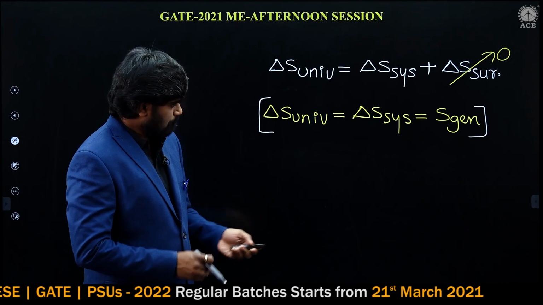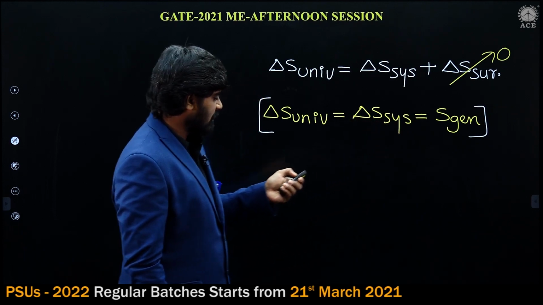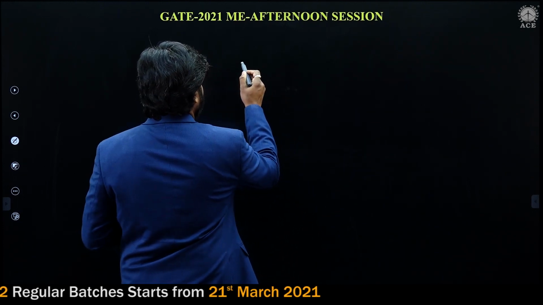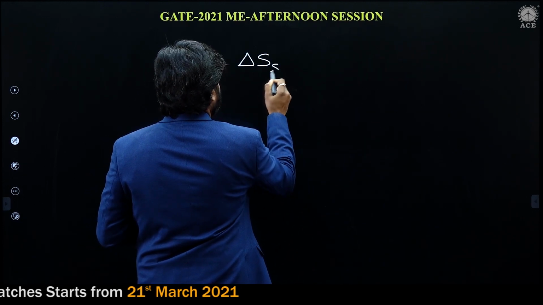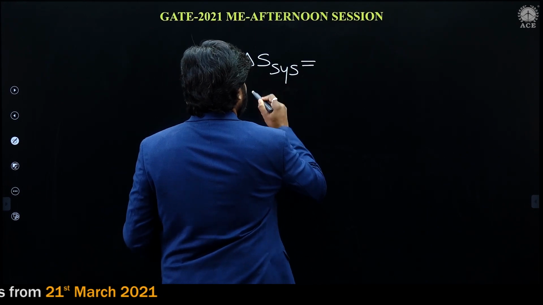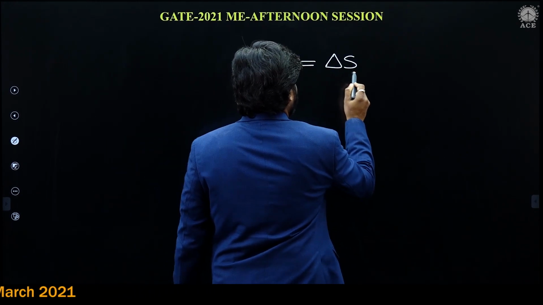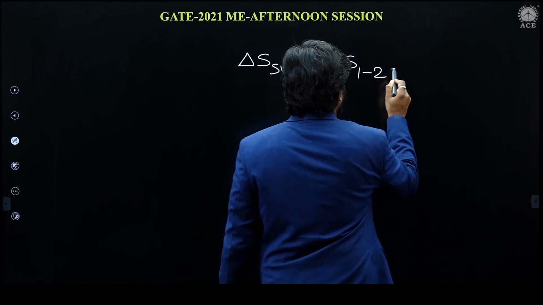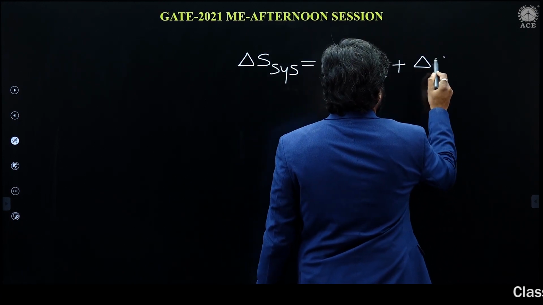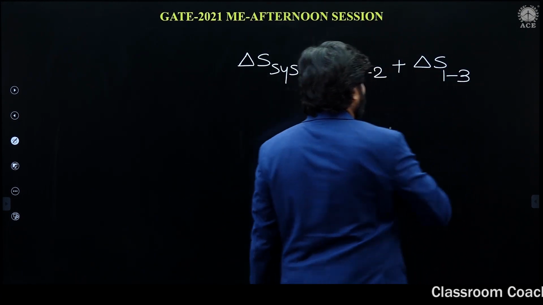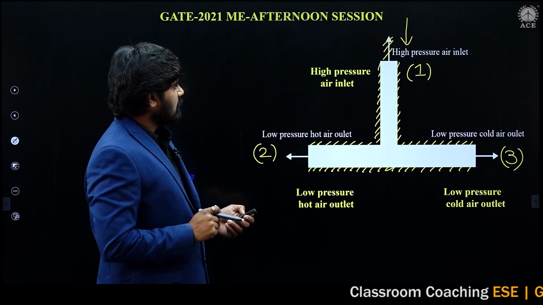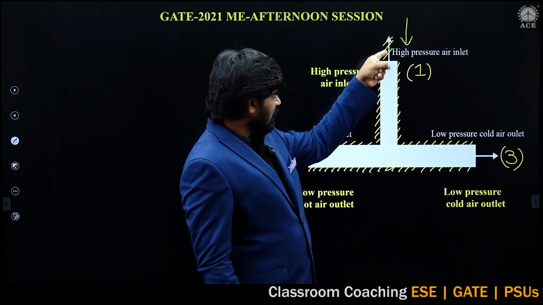Now, okay, now the change of entropy of the system. I am going to find the change of entropy of the system, which is the change of entropy from 1 to 2 plus the change of entropy from 1 to 3. Concentrate. Here, the fluid is entering like this.